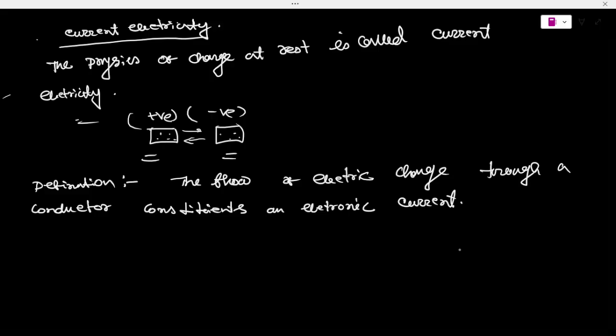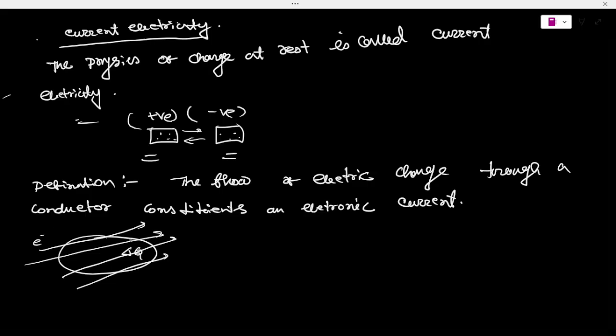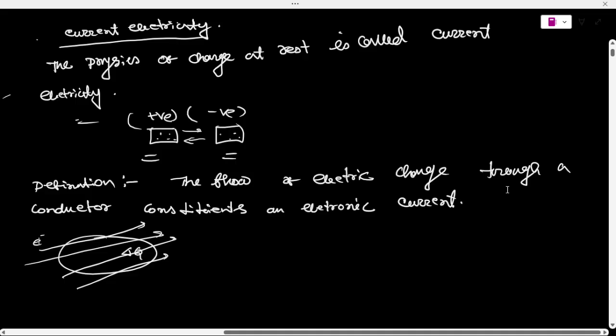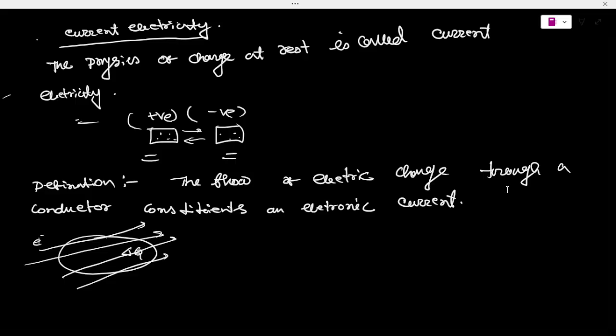Now if the charge del q passes through an area in time t, let's say this is an area, and del q, that is delta amount of q, passes through an area from t to t plus del t, then the current I at a time is given by, I is equal to q by t, that is how much charge is passing through an area per unit time. This is basically called current.